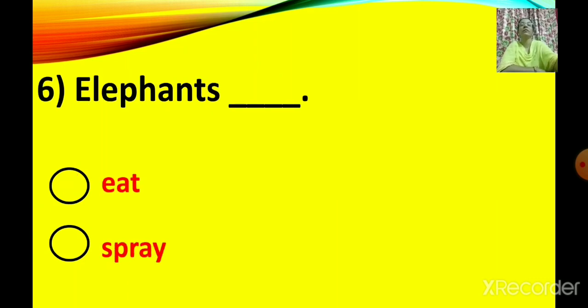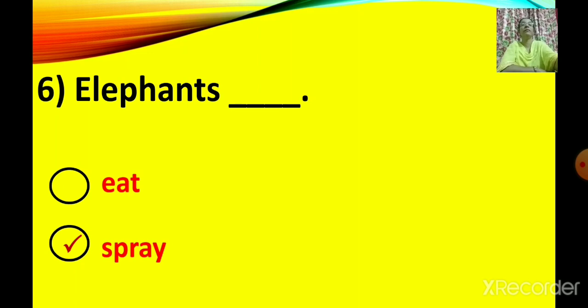Next question. Number 6. Elephants dash. Eat or spray. It's from the poem, We Are Going to the Zoo. What did elephants do? They eat or they spray? Yes, they spray. So elephants spray. So click on spray. Elephants spray.